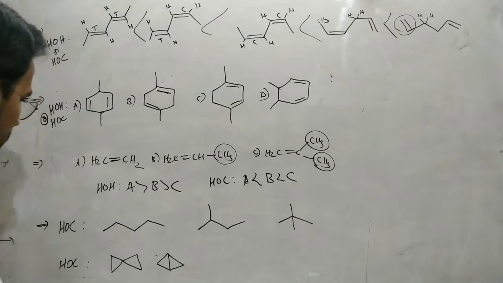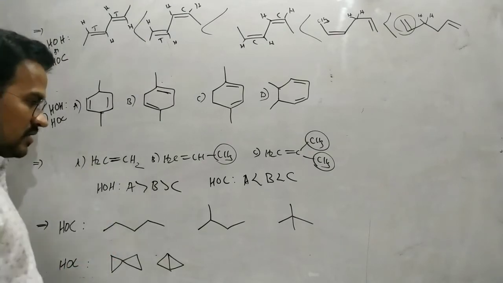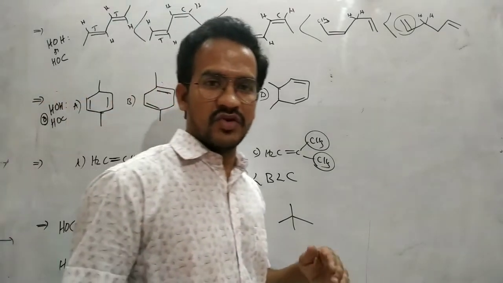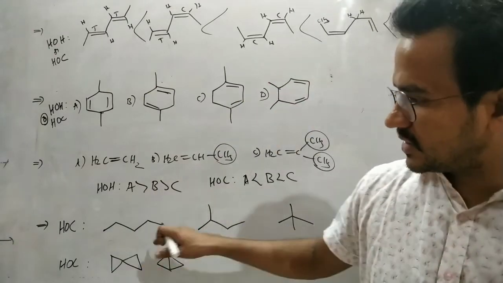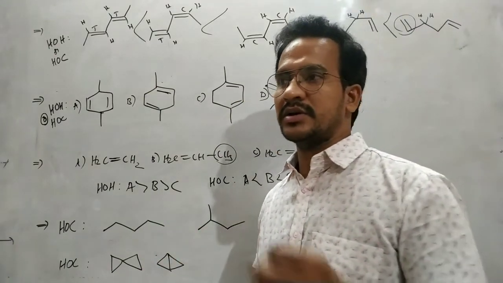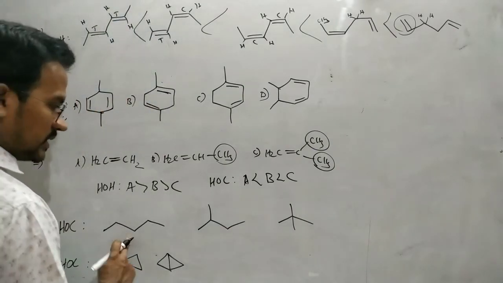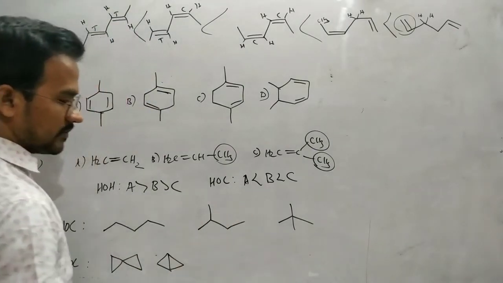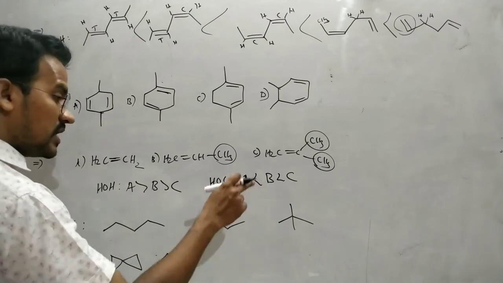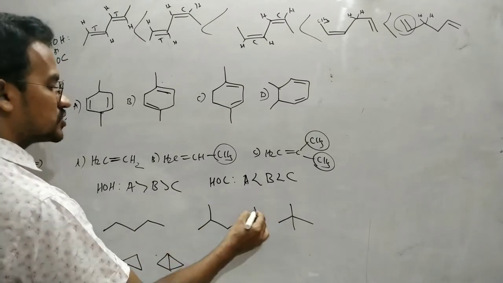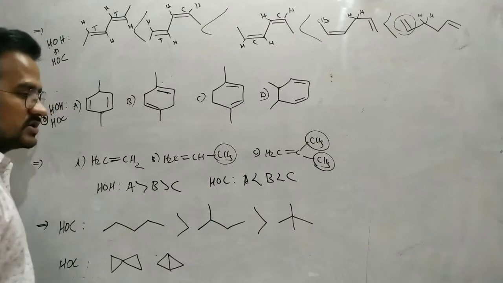That's it. Now coming to the alkanes. For alkanes, we cannot give the heat of hydrogenation because those are already saturated compounds. Now the heat of combustion. It is n-pentane, isopentane, neopentane. Generally, with increasing branching, stability increases, so heat of combustion values decrease.